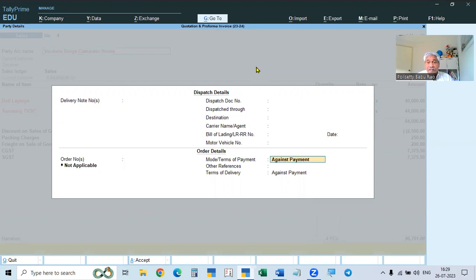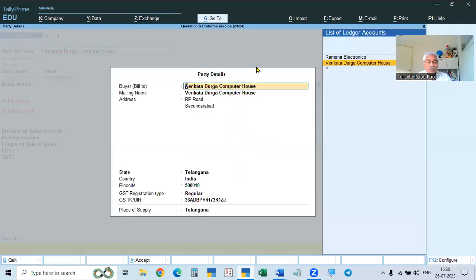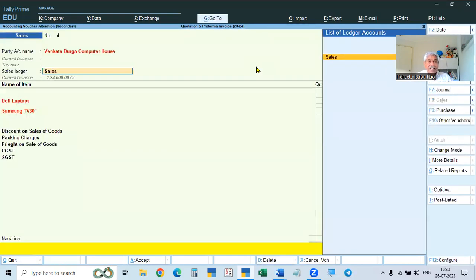Against payment received, because we received the payment first. Terms of delivery immediate. Then give and accept, and then sales.